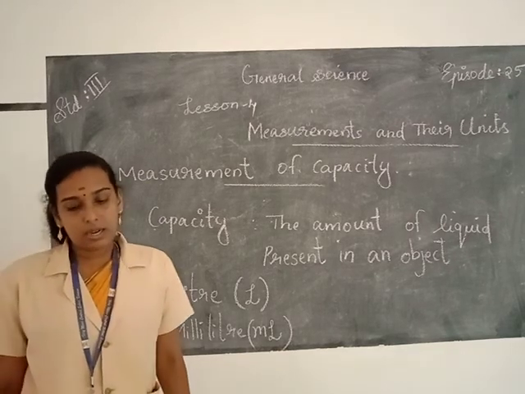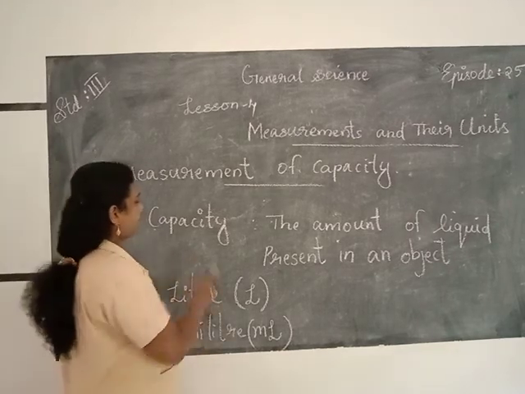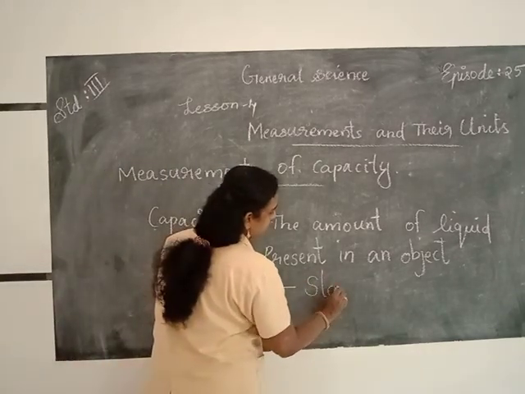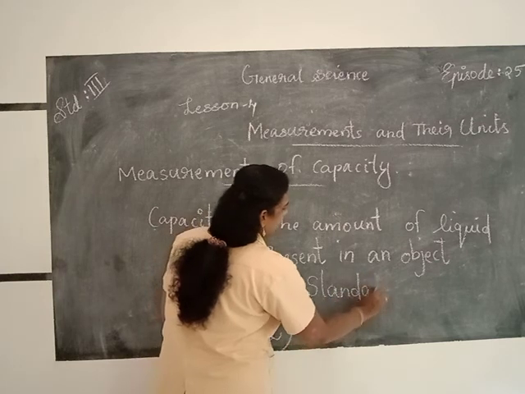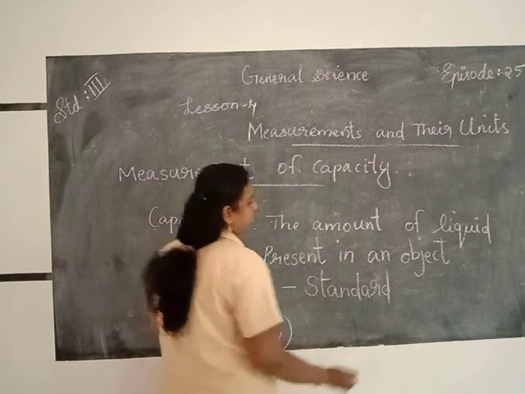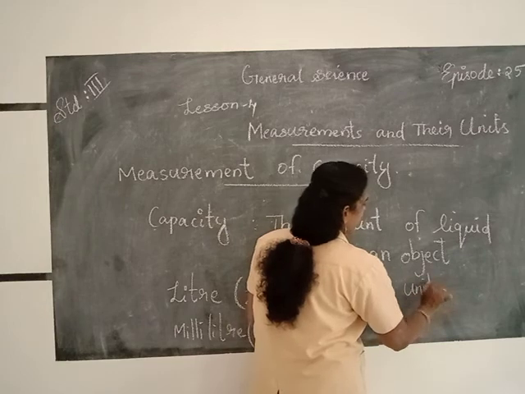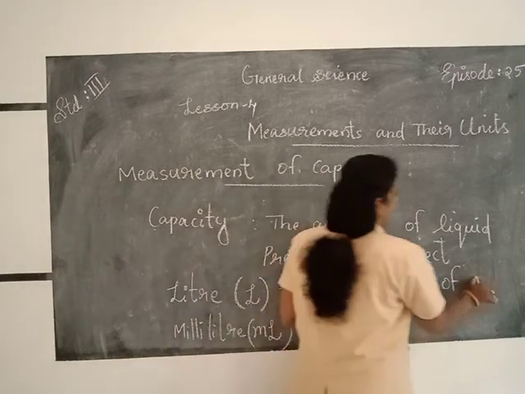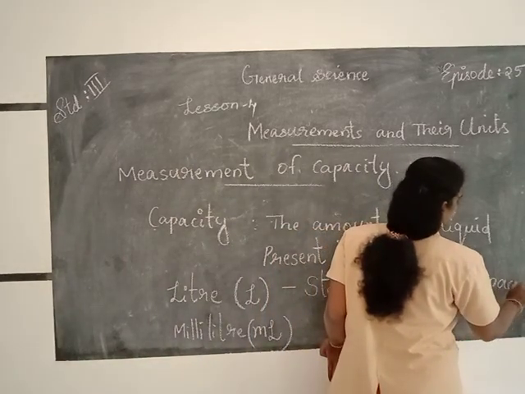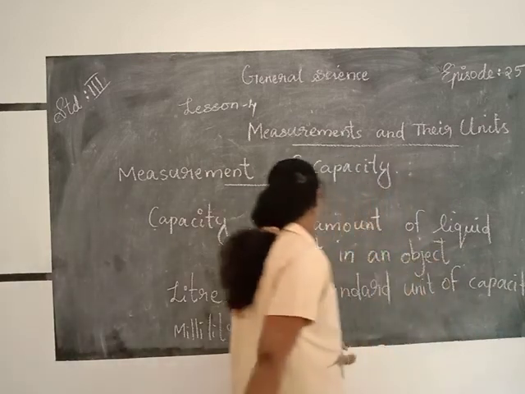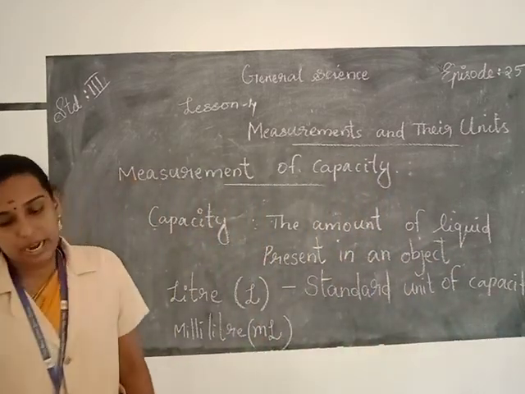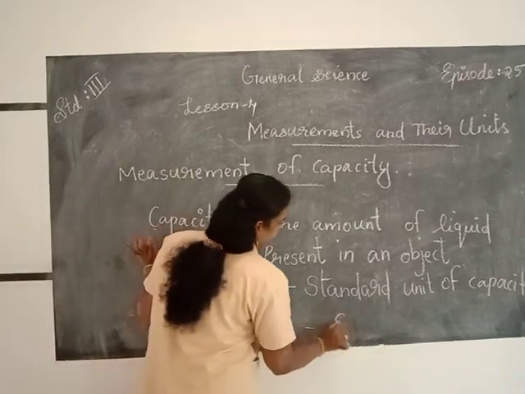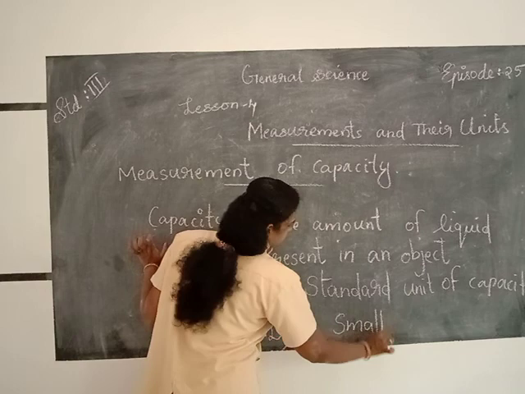The standard unit of measuring capacity is liter. Standard unit of capacity is liter, whereas milliliter is used to measure smaller volume.